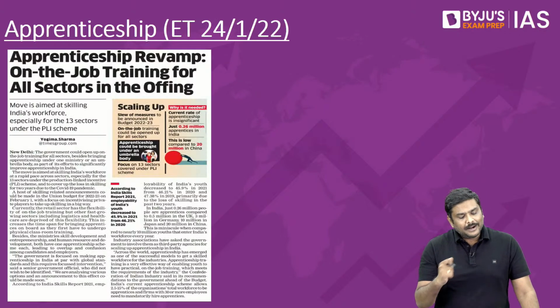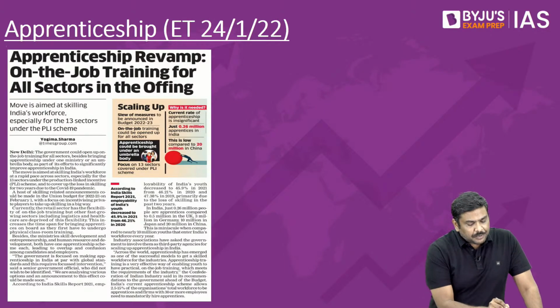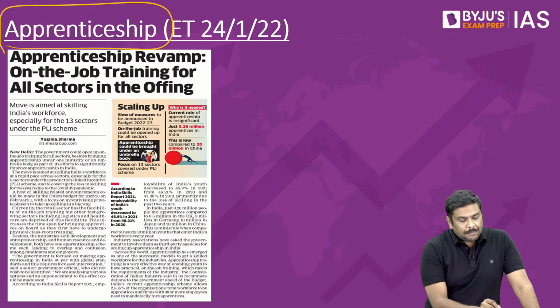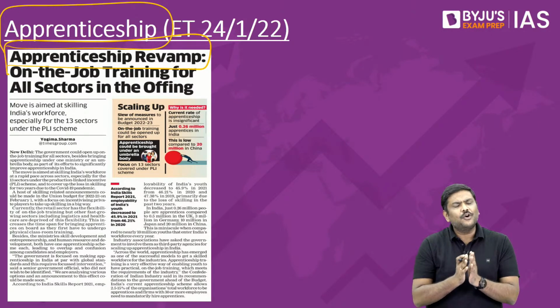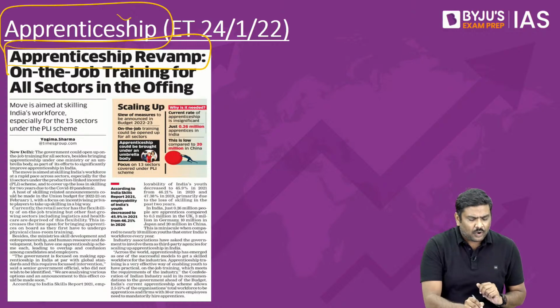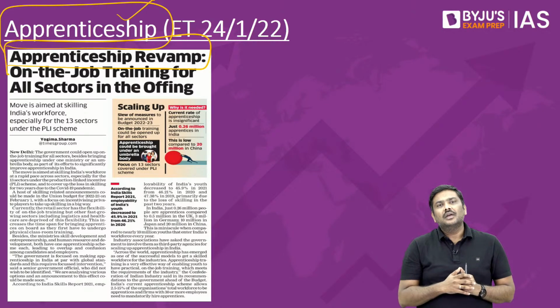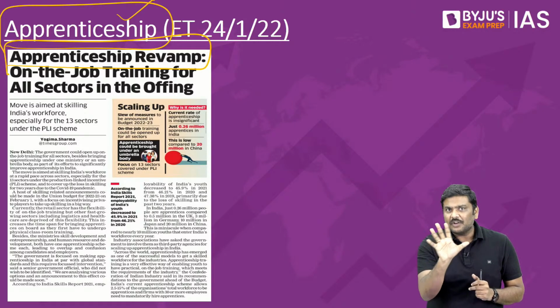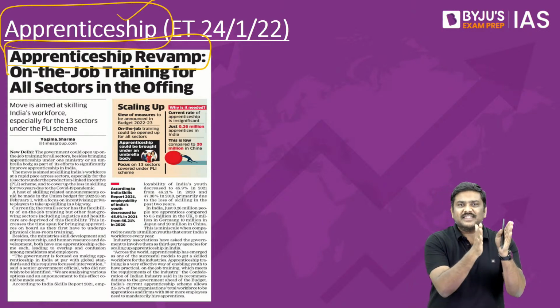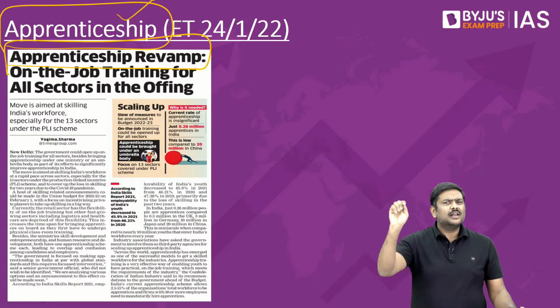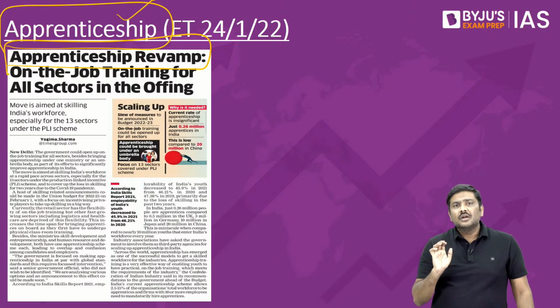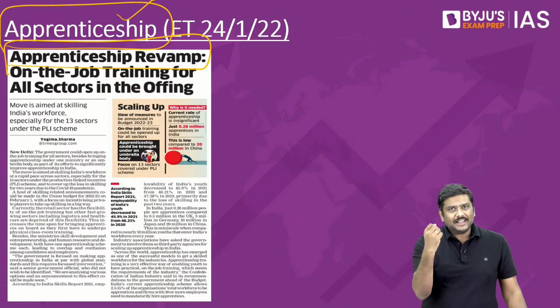Done? Let me go to the next article. The concept of apprenticeship. Apprenticeship revamp is being discussed in this article. Now, first and foremost, some of you might be thinking, sir, what do you mean by apprenticeship? If I want to simplify the concept of apprenticeship, imagine here is a particular person, he wants to work in a particular industry or in a particular manufacturing company. For that particular purpose, he needs two things.